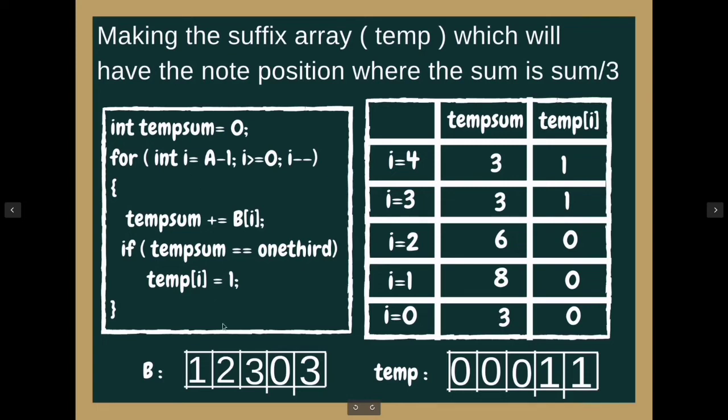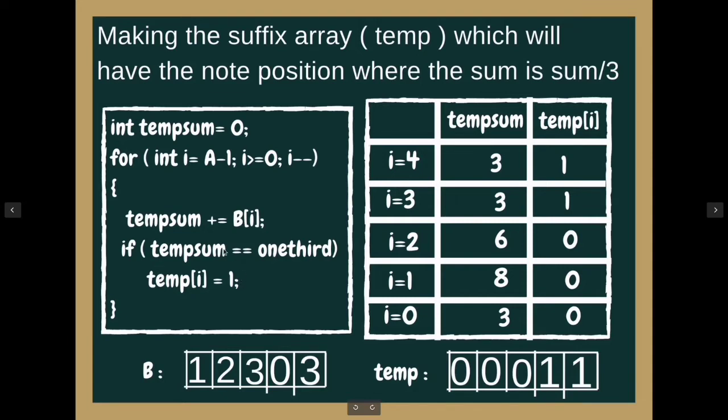So let's see, for this input we are going from back to the front. That is, we are going from i equals 4 to i equals 0. For i equals 4, the temp sum, which is initially 0, will be 3. So temp sum is 3, which is equal to 1/3 of the sum of the array.